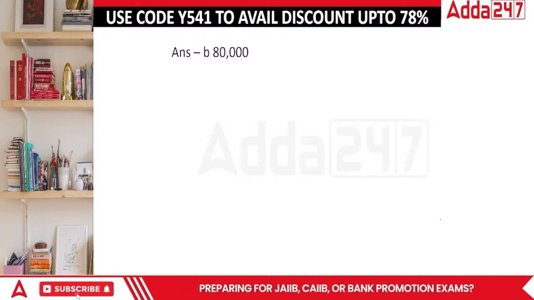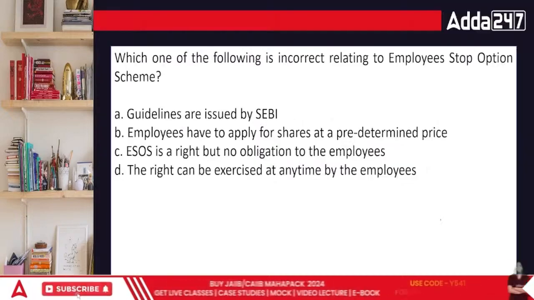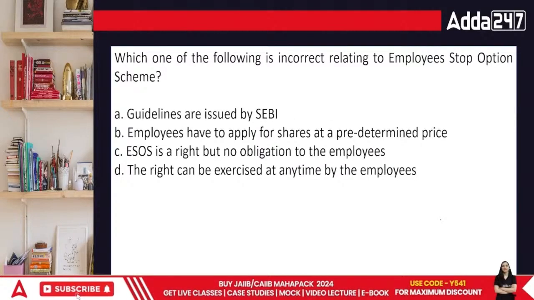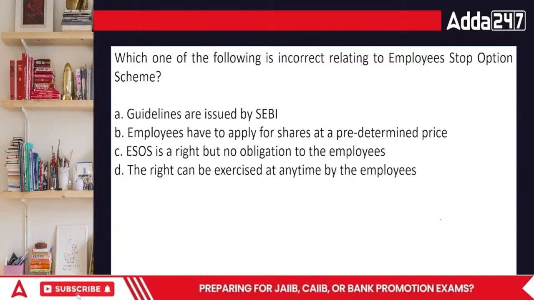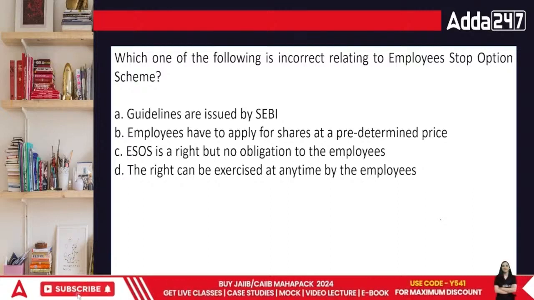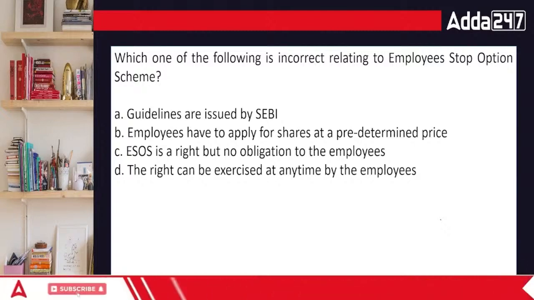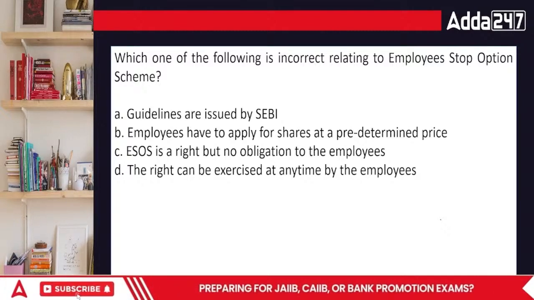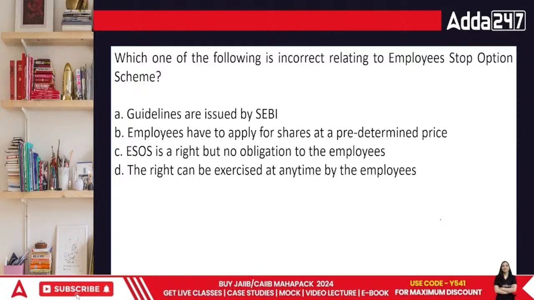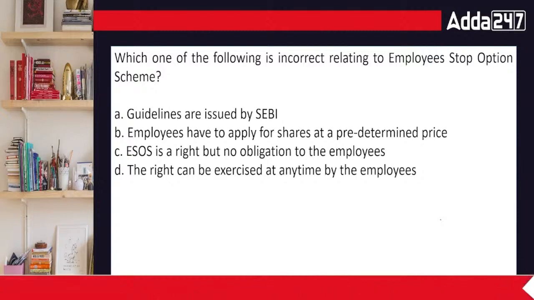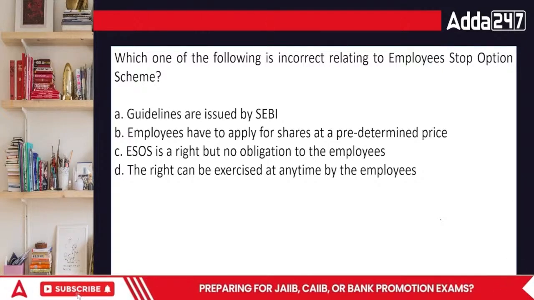Chaliye, next question. Which one of the following is not incorrect regarding the employee stock option scheme? ESOS guidelines are issued by SEBI. Employees have to apply for shares at a predetermined rate, or the ESOS is a right but no obligation to him, and the right can be exercised at any time by any employee. That is also true.